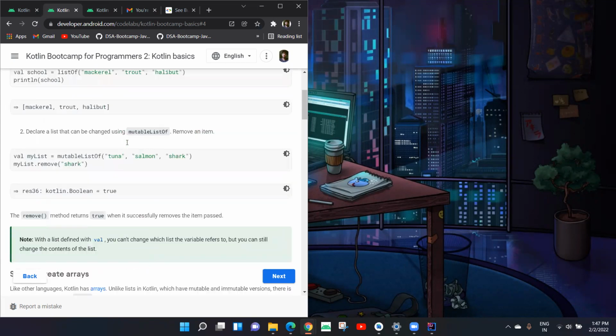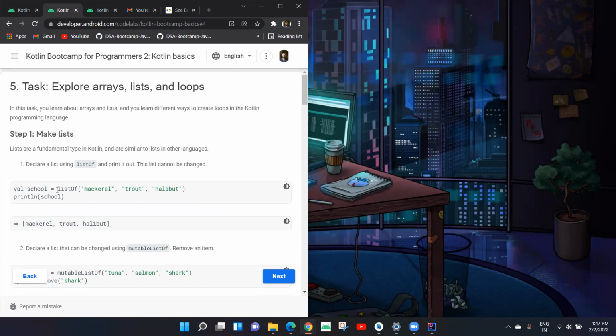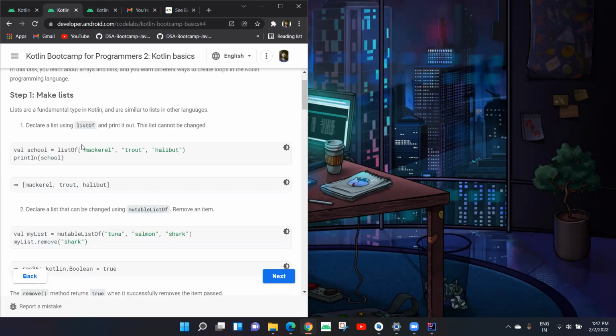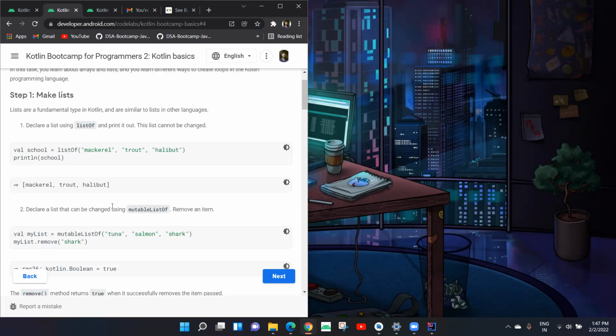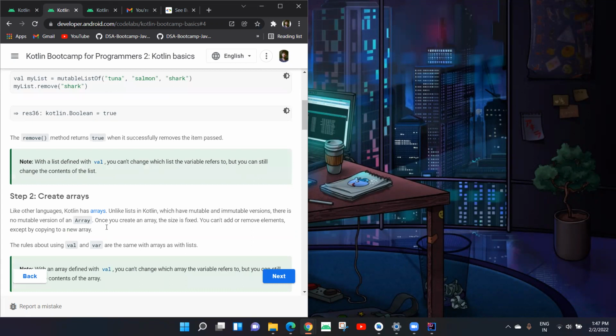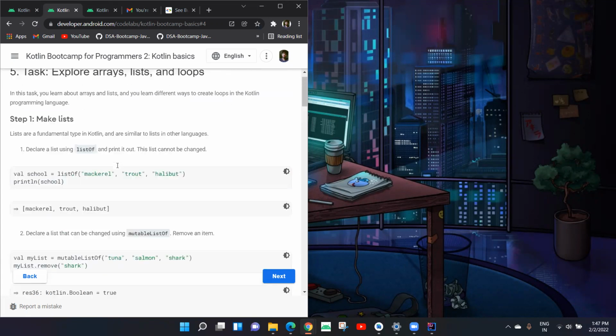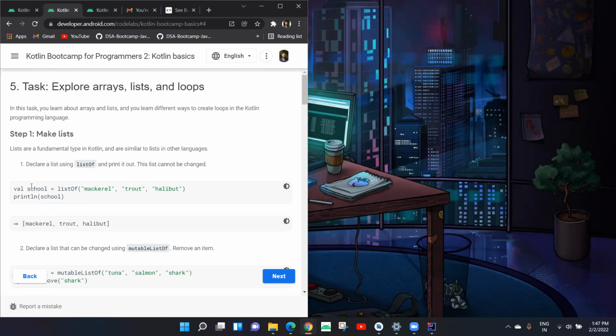One difference could be this. The other difference is that an array is immutable, while a list can be mutable or immutable. In the case of an array it is always immutable. And in a list we can add elements.